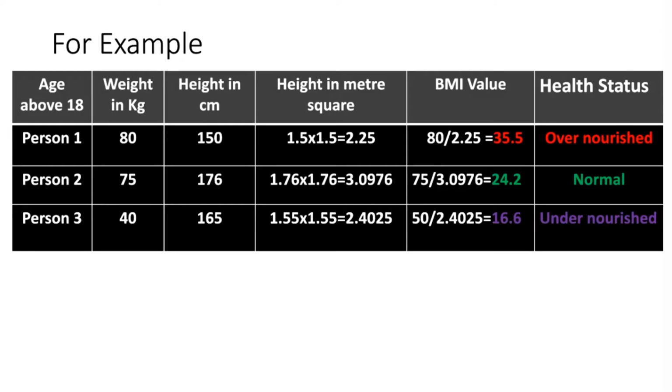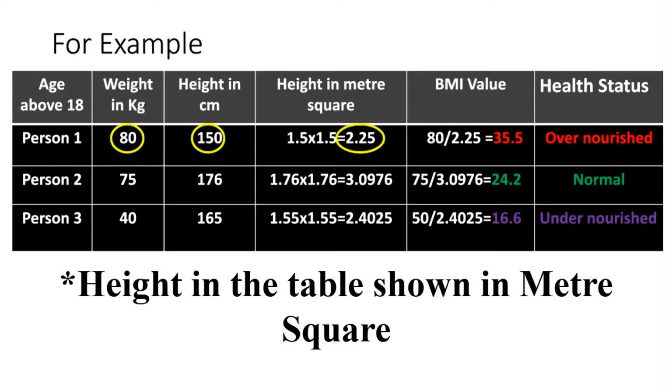For example, the given table shows BMI and health status of three different people. Here, we have taken weight in kilograms and height in centimeters, then converted into meters by dividing by 100. According to the BMI value, we have given the health status in the last column of the table.